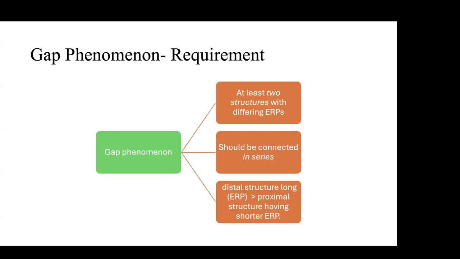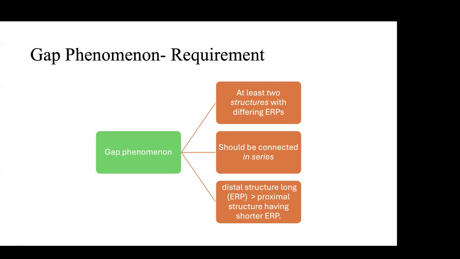So for the gap phenomenon, what are the things required to happen? First, at least two structures with different ERPs. Second, both tissues having different ERPs should be connected in series. It should not be a parallel connection; it goes from one tissue and then the other tissue. And third, the distal structure ERP should be longer than the proximal structure.